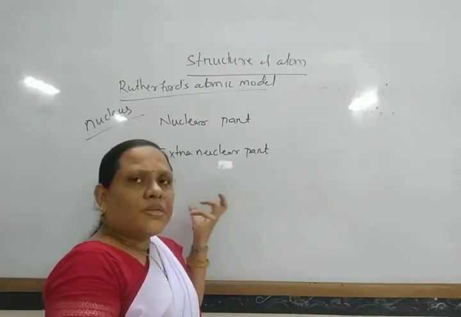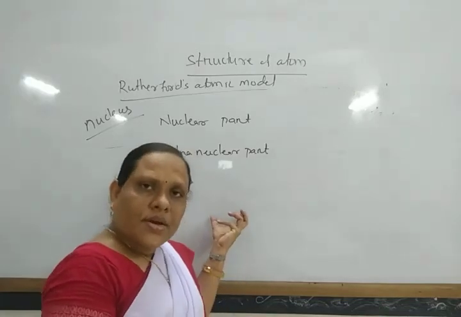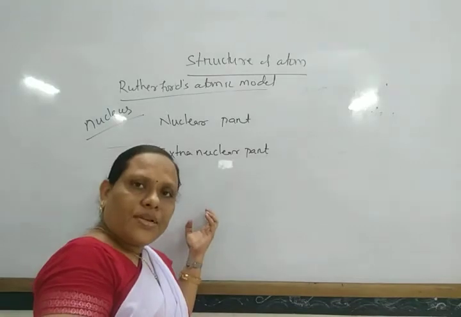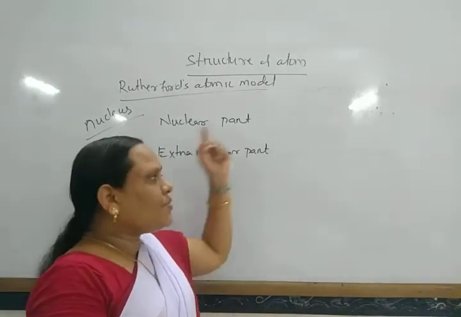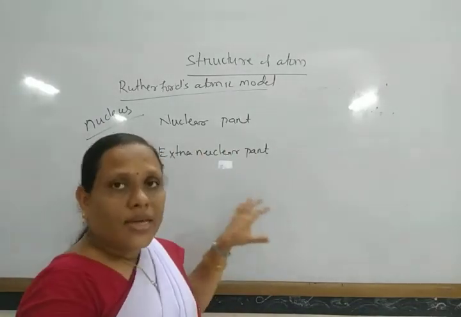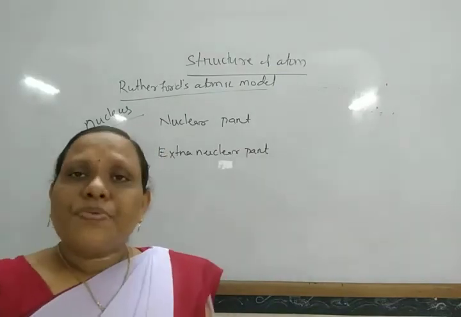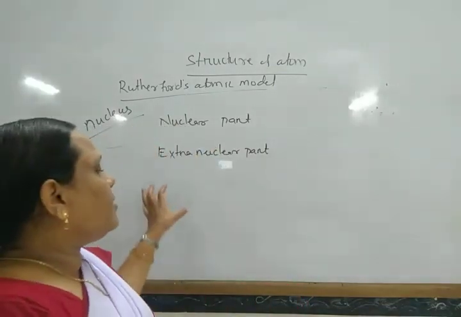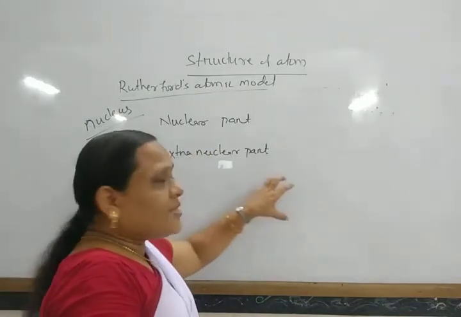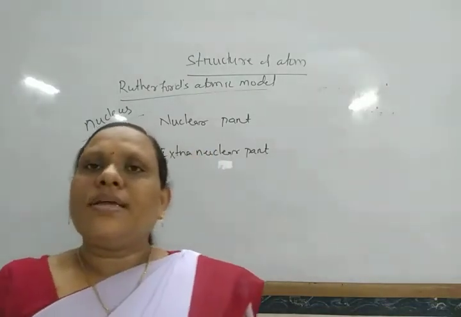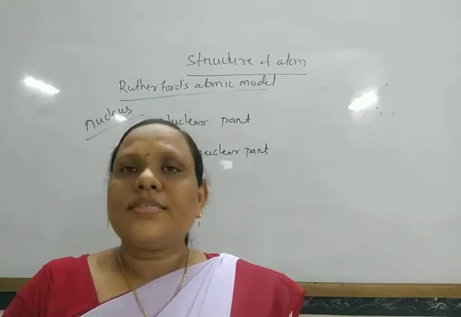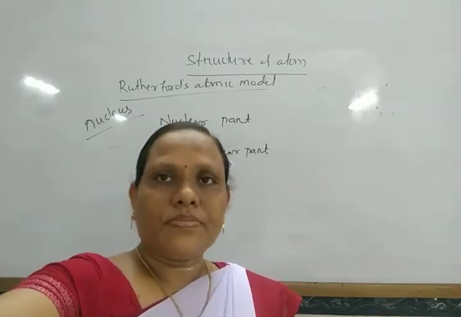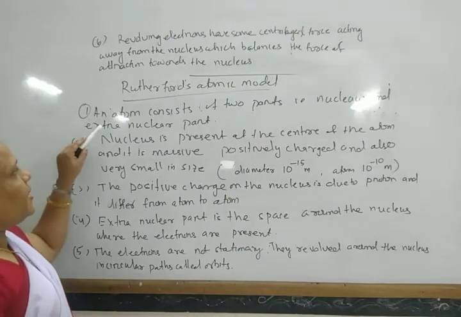When the nucleus is positively charged, it attracts the electron. So the electron may fall into the nucleus, but actually due to this revolving of the electron around the nucleus, a centrifugal force arises which balances the force of attraction. In this way, electrons move around in a certain circular path.